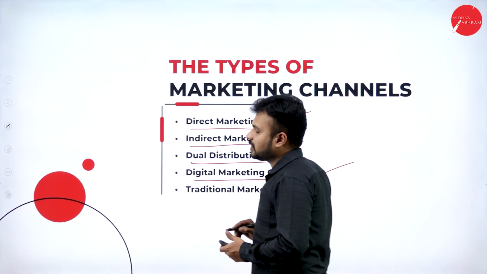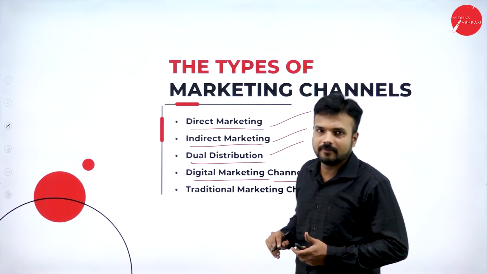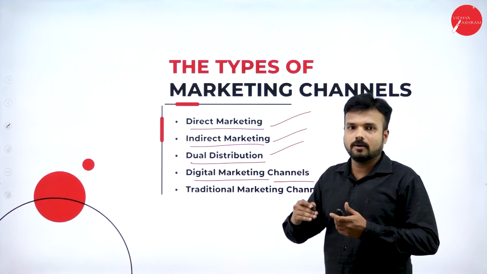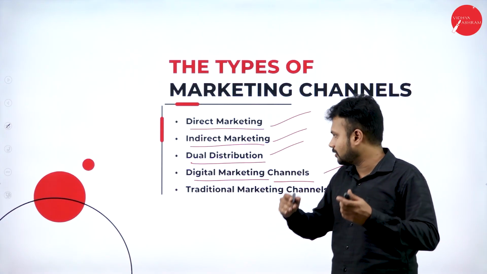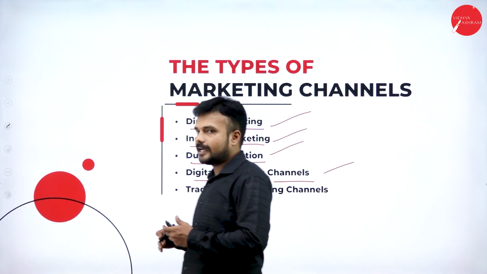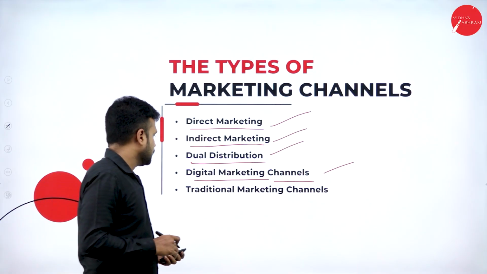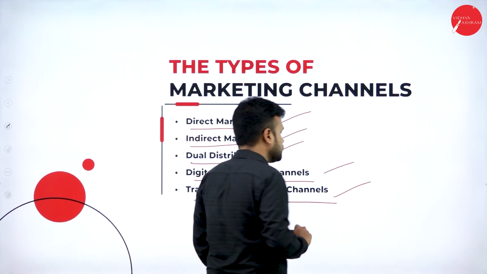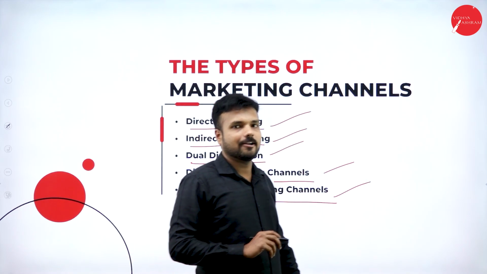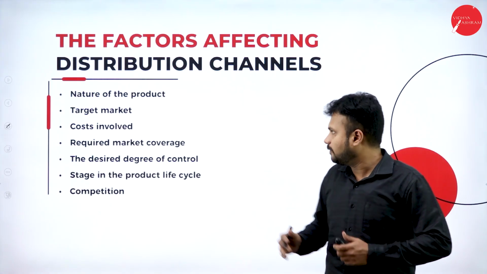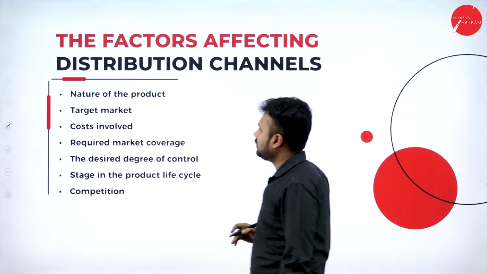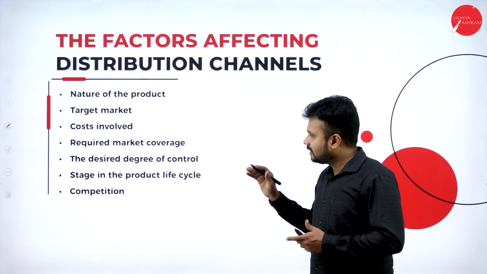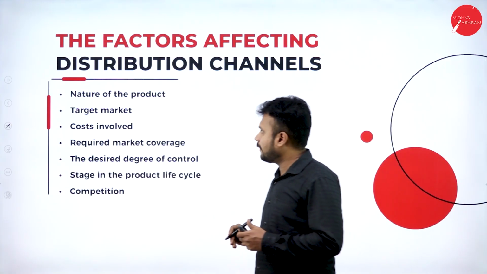There are various digital marketing applications and software we utilize, whether it is Facebook, WhatsApp, Twitter, or Instagram. Okay, so we use social media as a marketing place. Traditional marketing channels are the oldest channels that have been adopted by entrepreneurs for business purposes. Factors affecting distribution channels. So distribution channels are affected by certain factors. Okay, which are those factors?